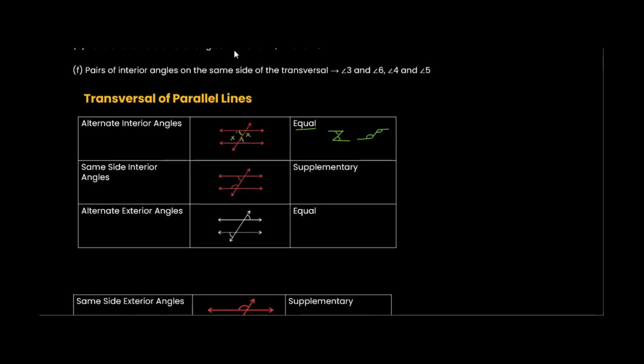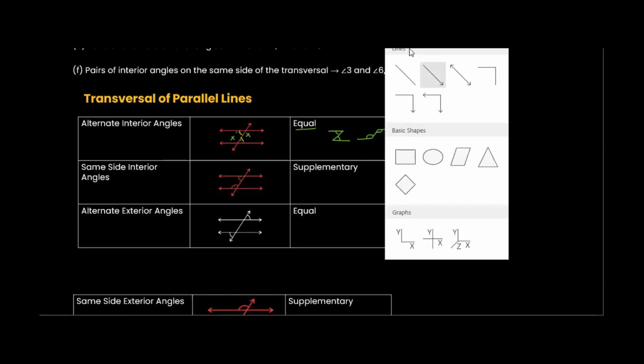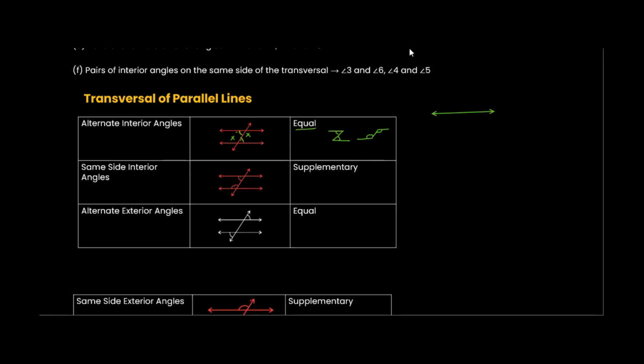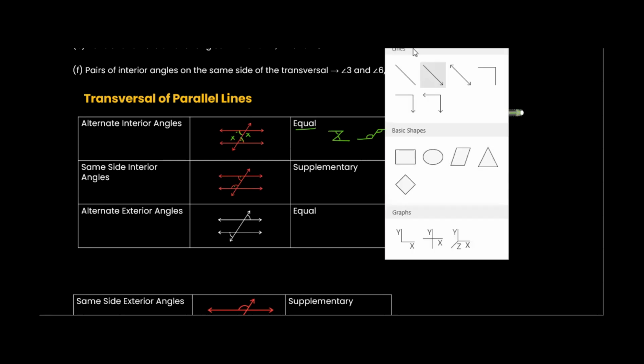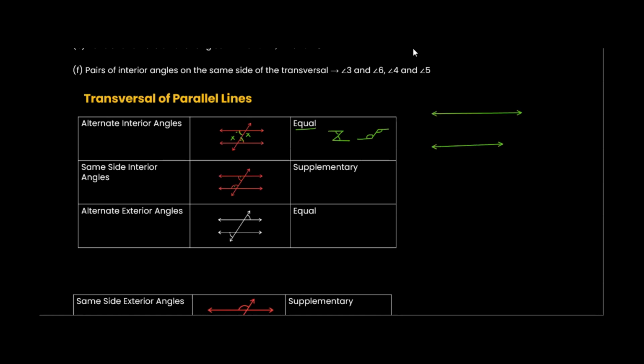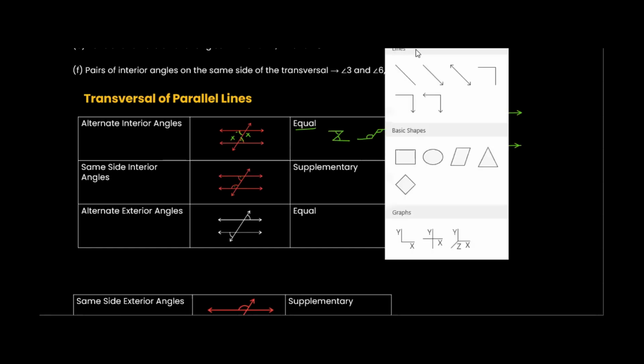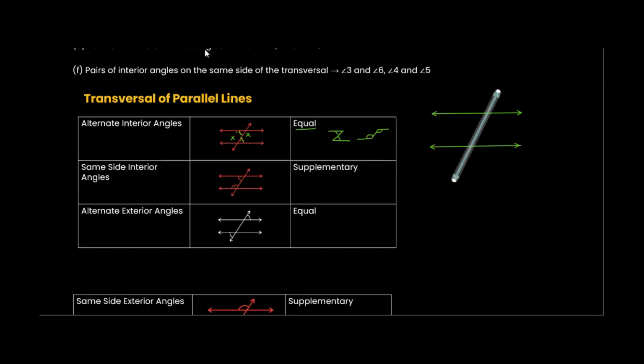Okay? Same side interior angles. Now, these are same side interior angles. This is another property that you have to study. So let's say we have two parallel lines like this, and we have here two angles. Let's say we have here one angle and here one angle.